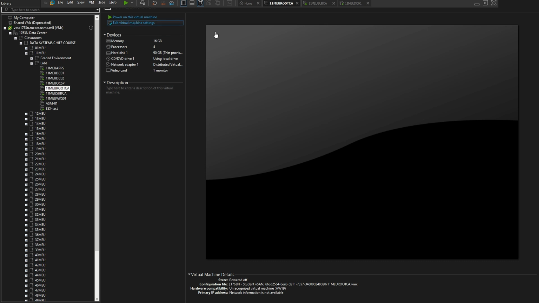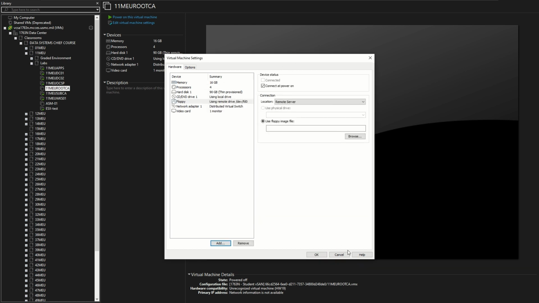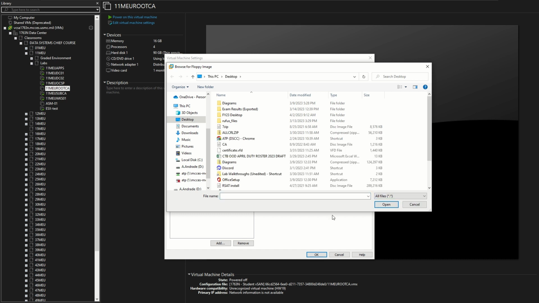So let's go ahead and do the same thing for our root CA. And then on this one, we will configure it since it's the first one that we're going to be using the actual program on. So let's select this to local client and use floppy image file. Let's click on browse. Now I'm going to select the type of files to all files, and I'm going to look for the certificate.vft file.